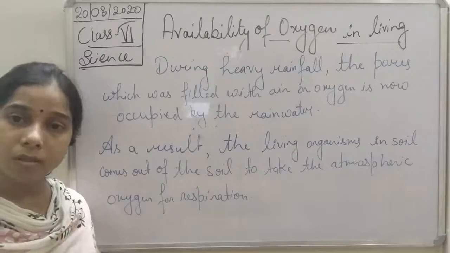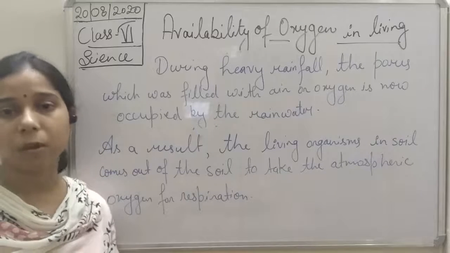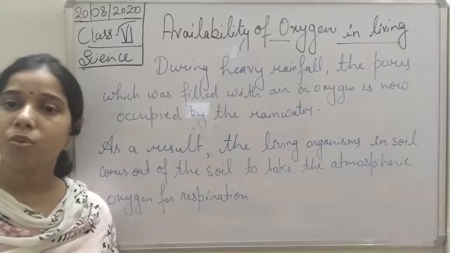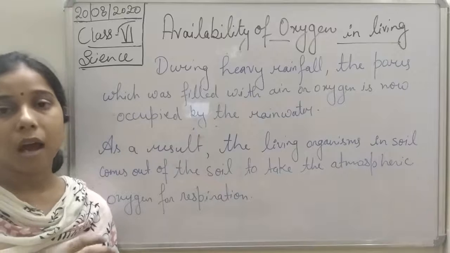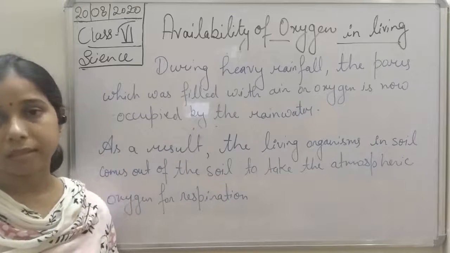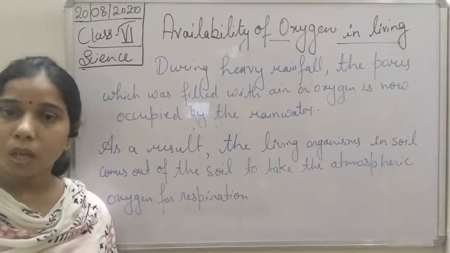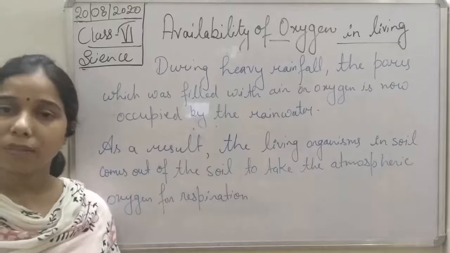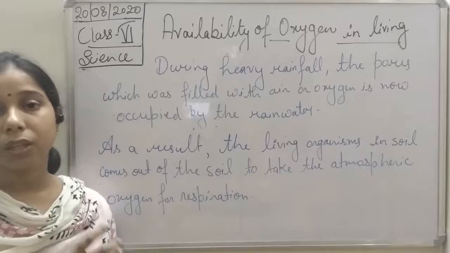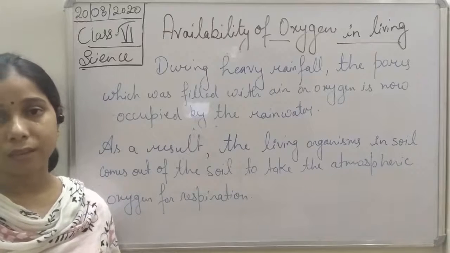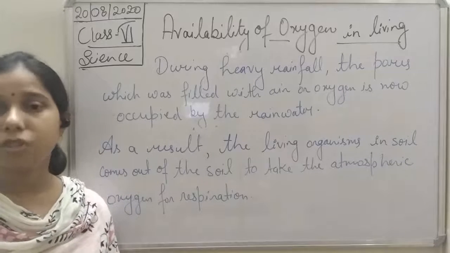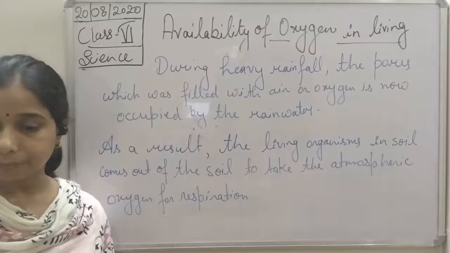So for carrying out the process of respiration, it comes outside the soil, to the earth surface, and there it can respire well. Okay, so by this we can say the animals survive inside the soil, and oxygen is available for them.